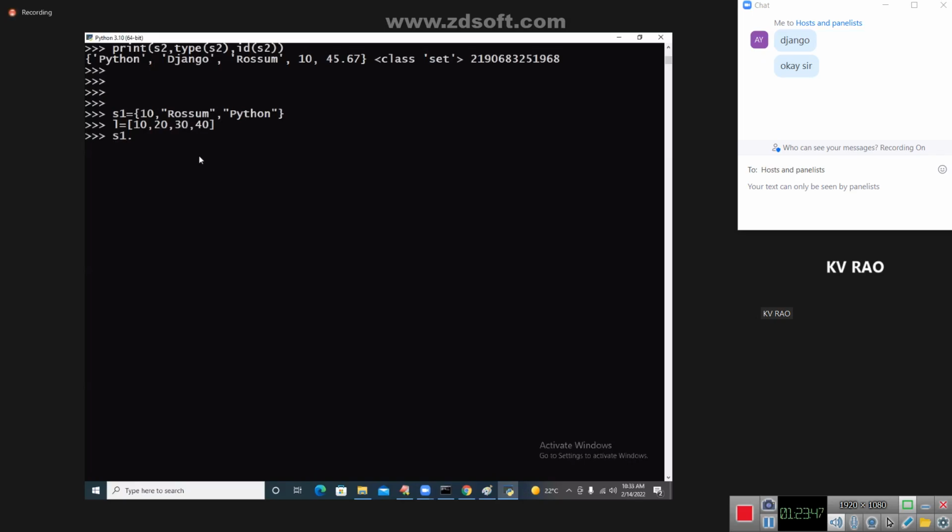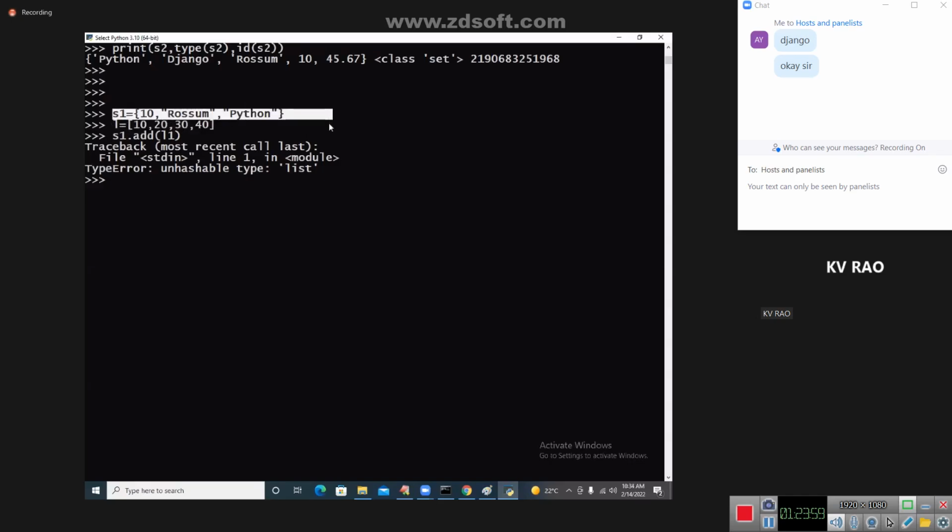S1.add(L1). You see, S1.add(L1). What is happening is you are trying to add this many values to the set. Why is this not possible at this stage? It indicates L1 maintains insertion order. S1 will not maintain insertion order.